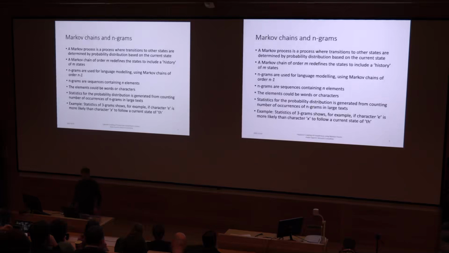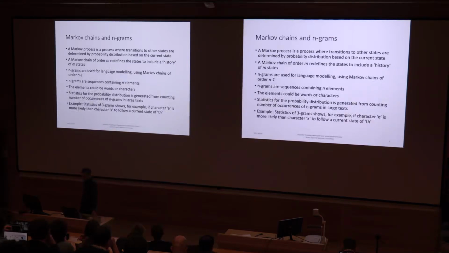So a Markov chain, or a Markov process, is a process where transitions to other states are determined by a probability distribution based on only the current state. The sequence of state transitions in the process builds up a Markov chain. But in a Markov chain of order M, the states are redefined a bit to be able to include a kind of history of M number of states.